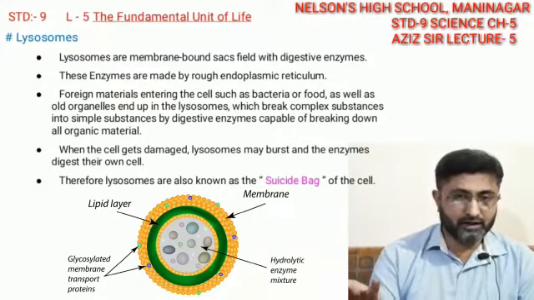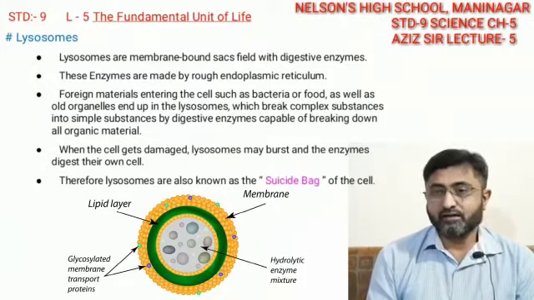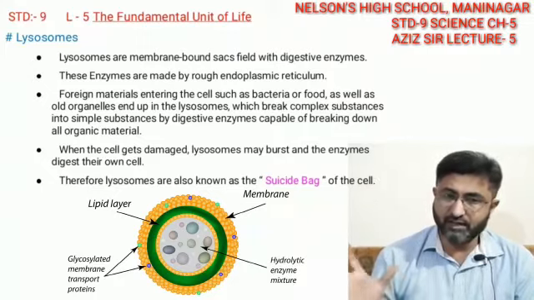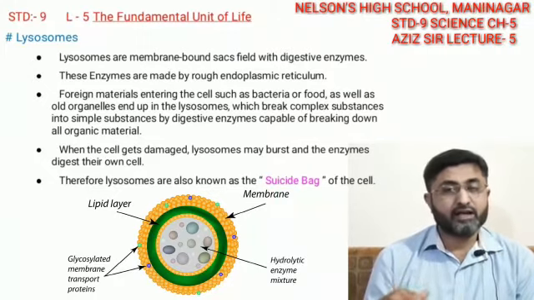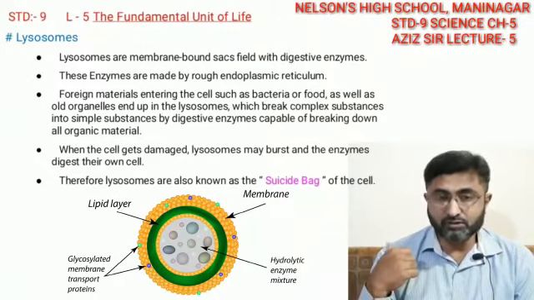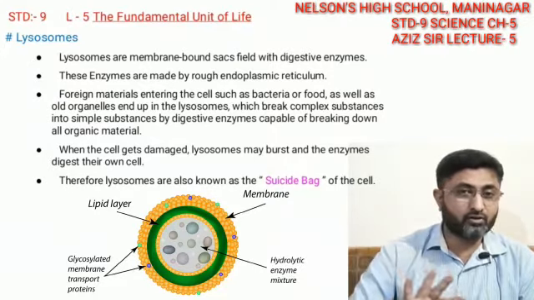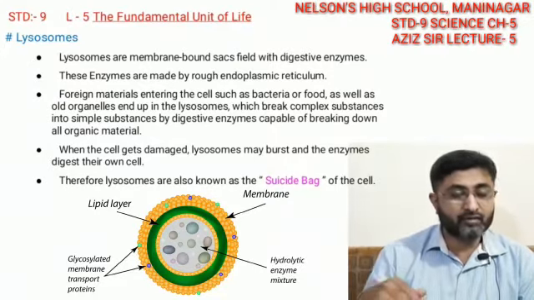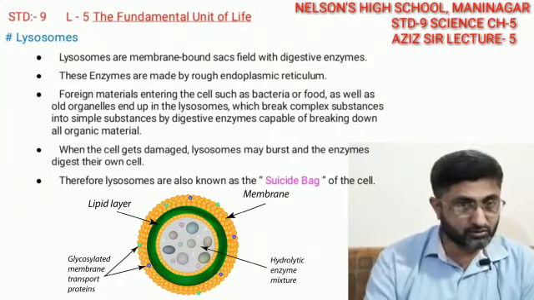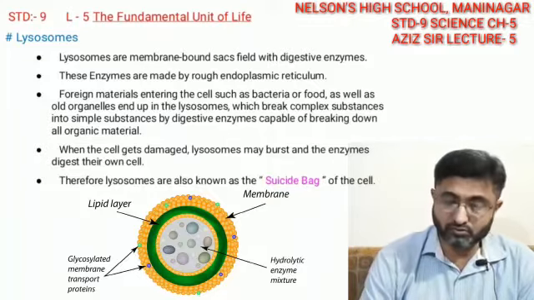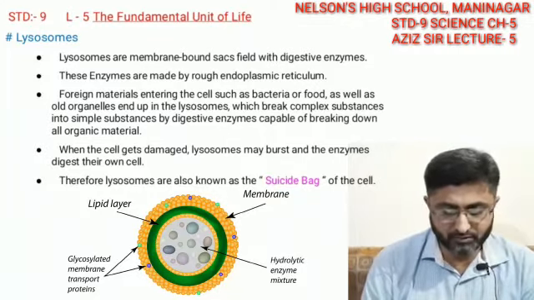First of all they attack the pathogens, killing them by bursting these enzymes and digesting them. They are capable of decomposing their own cell if it has become old and the organelles are no more capable of working, or if it is suddenly damaged. Therefore the lysosomes are called the suicide bag of the cell.